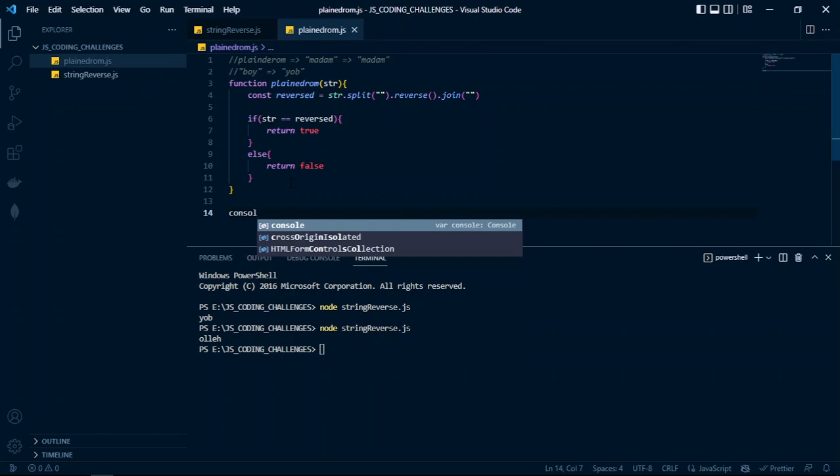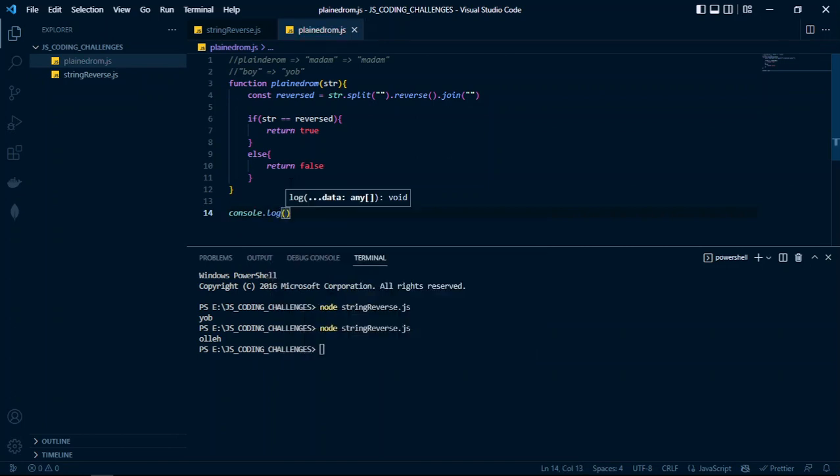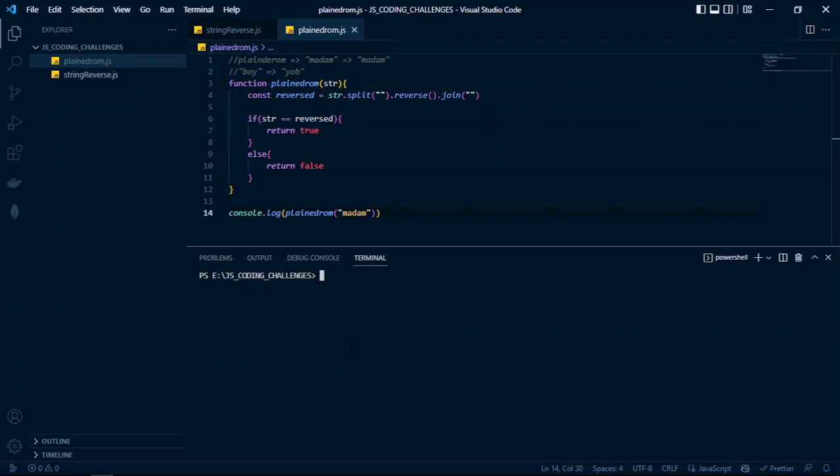Let us start our function, console.log palindrome, and pass a string, madam. Let us use madam and see. So this should return true because this is a palindrome. We come here and execute our file. So let me first clear the terminal. We're going to execute node palindrome.js file.